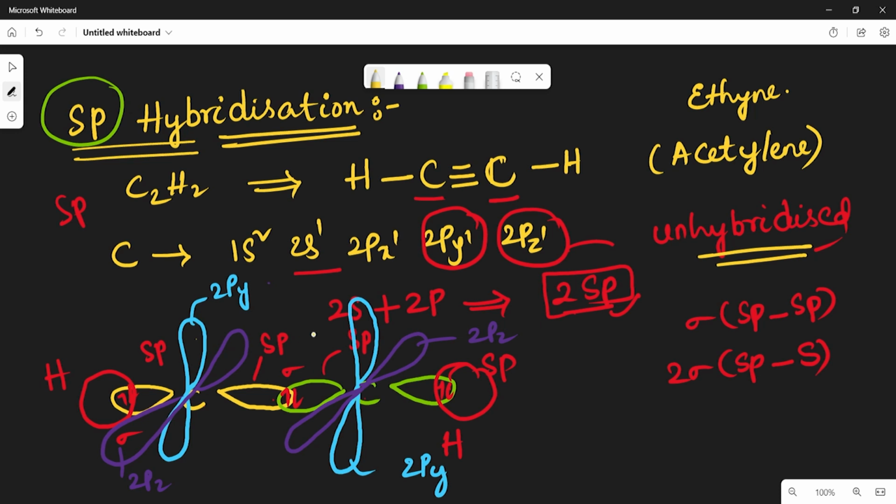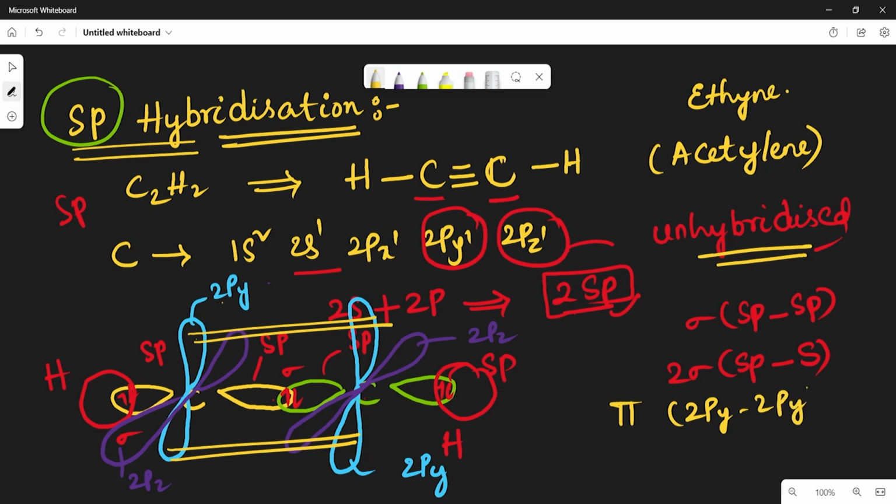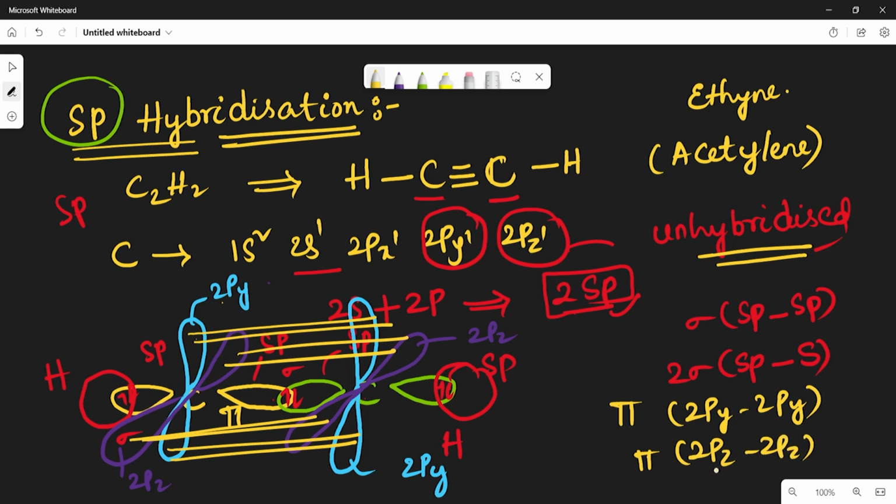When these two overlap laterally, which means the 2py orbitals overlap laterally, there exists a pi bond between the 2py orbitals. In the same way, the 2pz orbitals overlap laterally, and another pi bond will be formed between 2pz and 2pz. So in the carbon atoms there exists a triple bond, which means one sigma bond and two pi bonds.